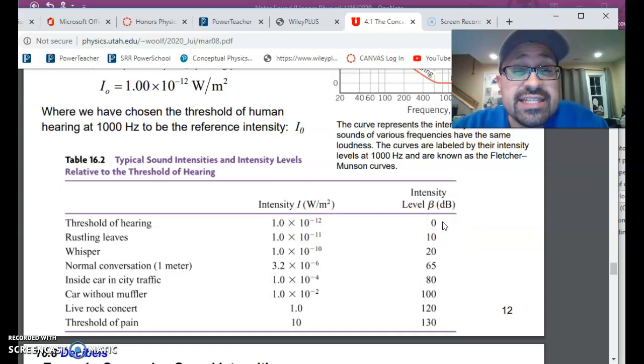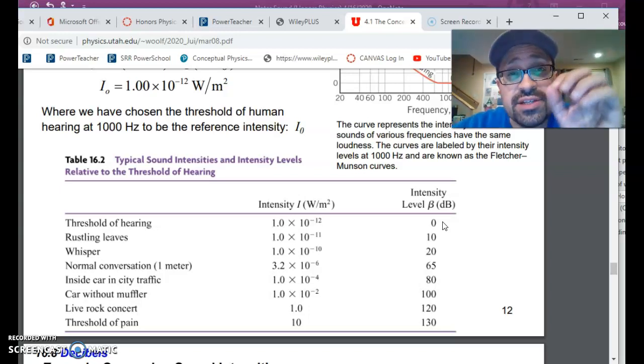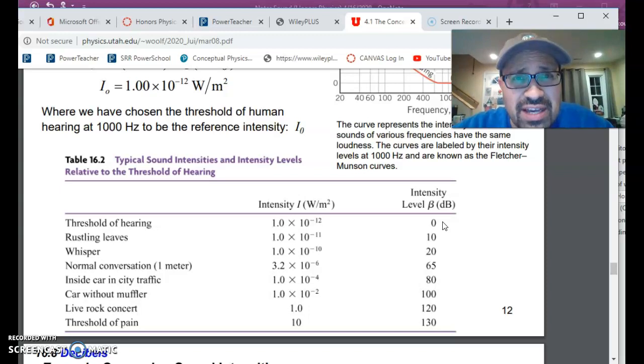Now usually 0 means nothing. Not in this case. 0 decibels means it's the least intense sound that you'd be able to detect. So 0 decibels is actually not nothing in terms of sound. It is something. If you go up to 10 decibels, rustling leaves, 20 decibels, whisper, 80 decibels, inside a car in city traffic, 100 decibels, a car without a muffler, 120 decibels, a rock concert, 130 decibels, threshold of pain.